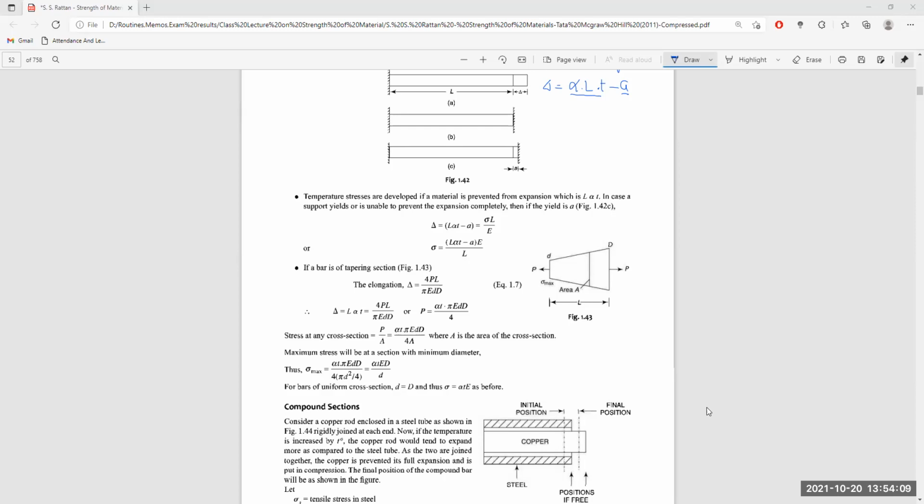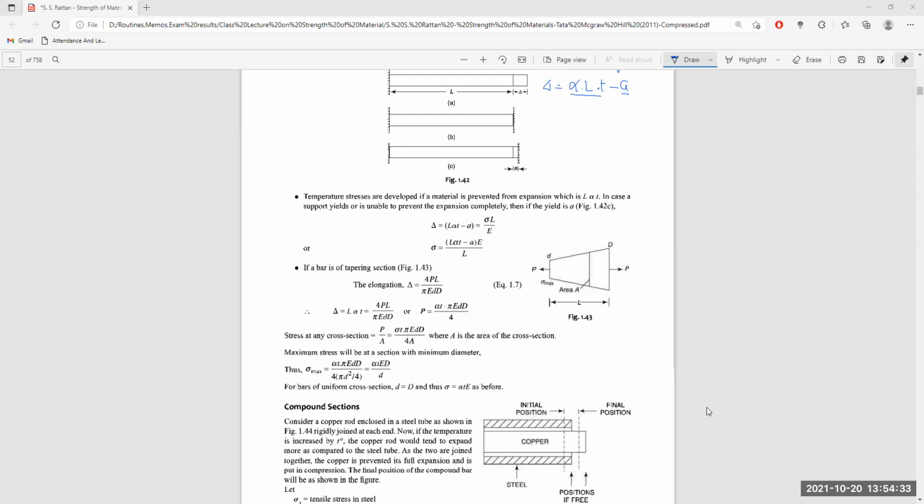So the stress at any cross section is equal to P divided by A, which is alpha into T into pi into E into d into D divided by 4 into A, where A is the area of the cross section. So the maximum stress will be at the section with the minimum diameter.